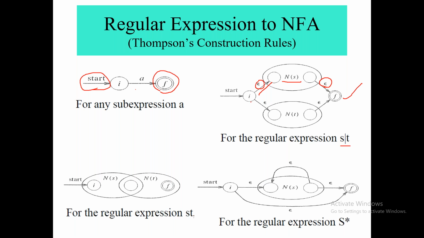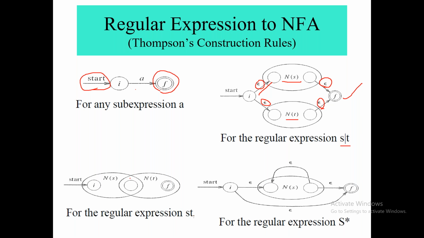Now the second time, when I run this expression, if I want T, I have a second path for T. So what I will do here? First I will take the epsilon construction, which will bring my starting node to the second node. Then from the second to the third node I will have T. Then from the third to the fourth node I will again have an epsilon construction and I will reach my final destination.